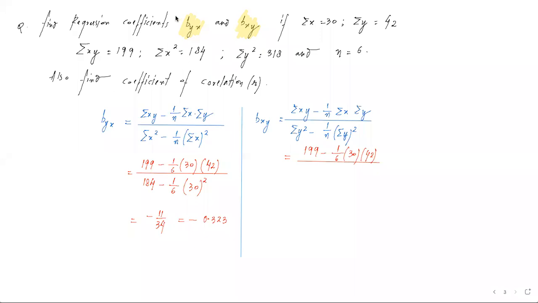summation y square. We can see the data given, summation y square is 318. So it is 318 minus 1 by 6 summation y का value हम देख पा रहे हैं It is 42. So in denominator we have 42 का square. Now on calculation, once again you will get minus 11 by 24 this time. जिसको हम डेसिमल में कैलकुलेट करेंगे तो we have got 0.458 with a negative sign.